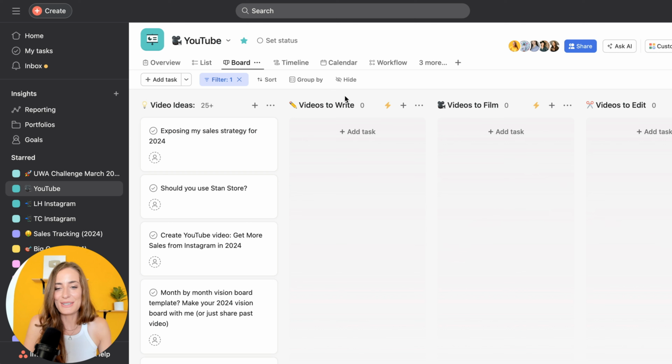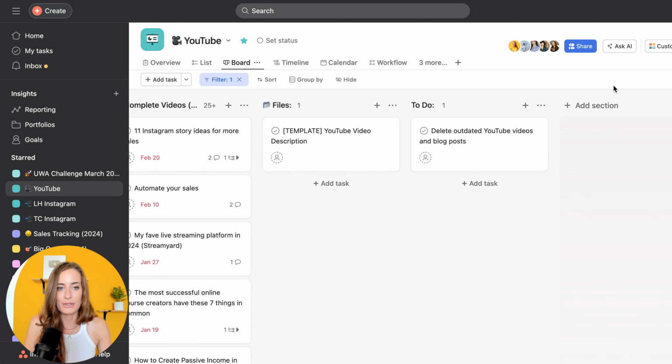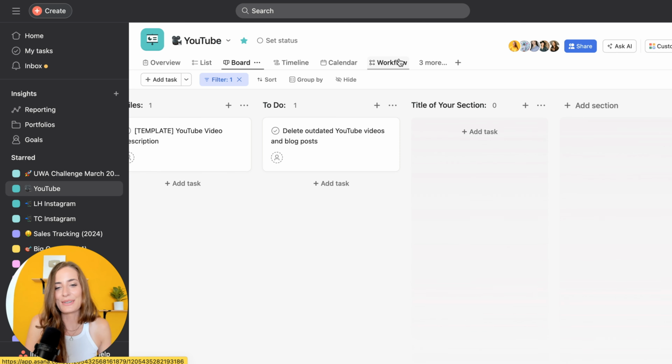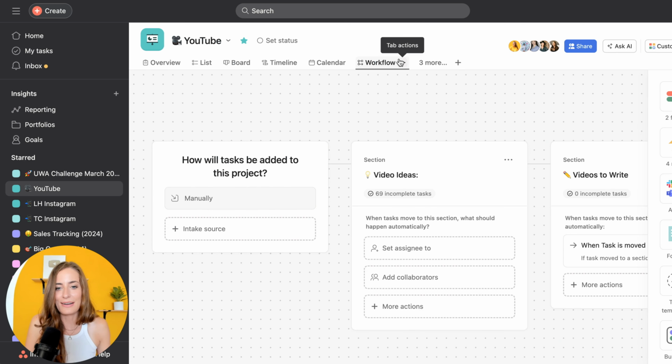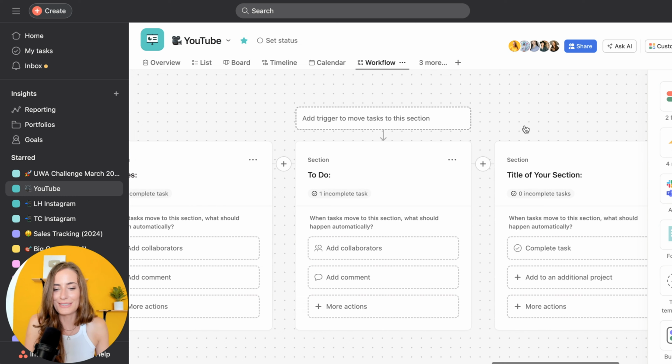The very first thing you need to do is set up your different columns, okay? So you would just go over here to the right, add section, and add the title of your section. So then you need to go over to Workflow. So I'm going to click on that. And this is how you are going to define all of your rules. So obviously I already have mine set up here, but I'm going to just pretend we're starting again.